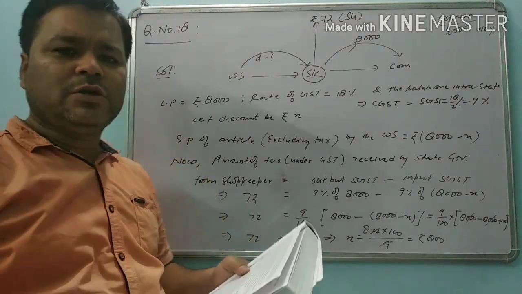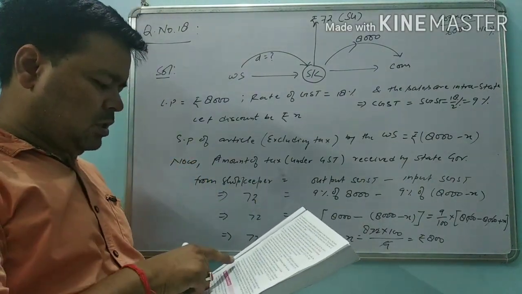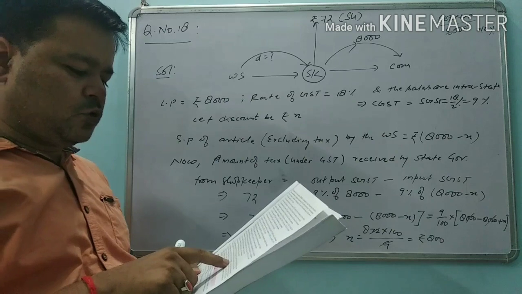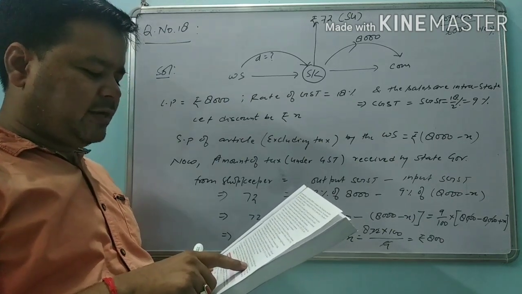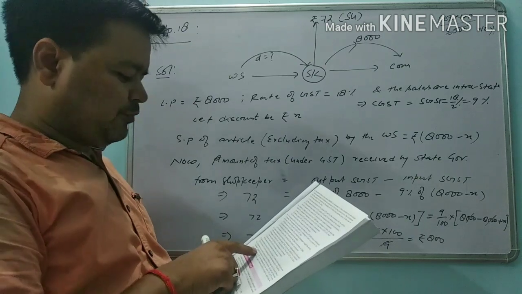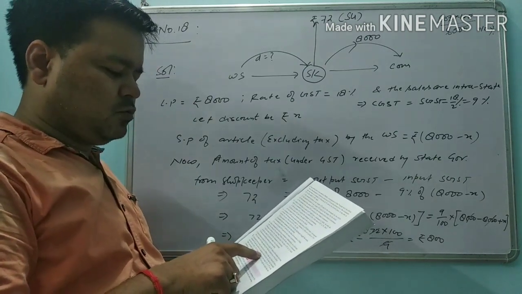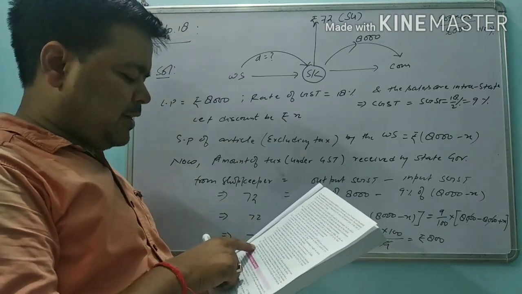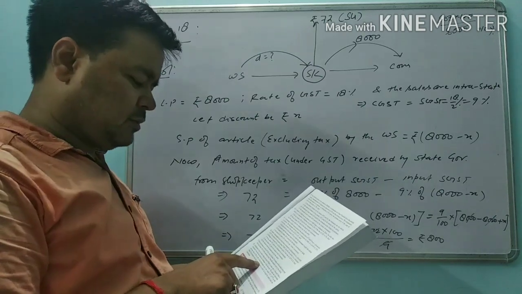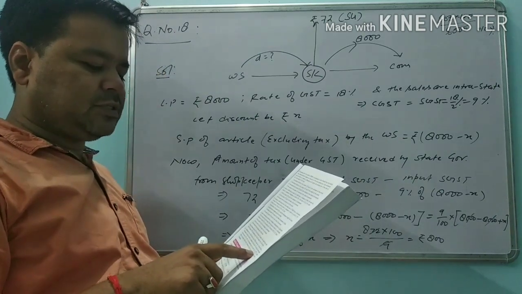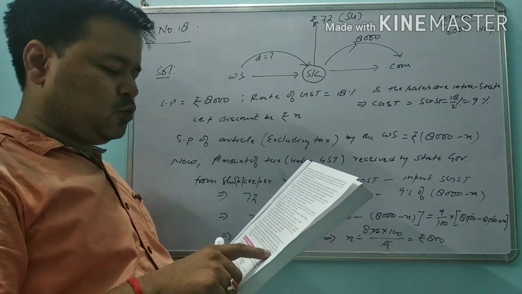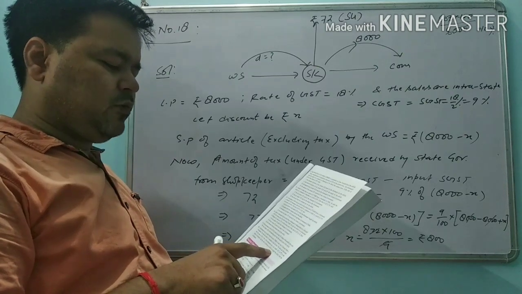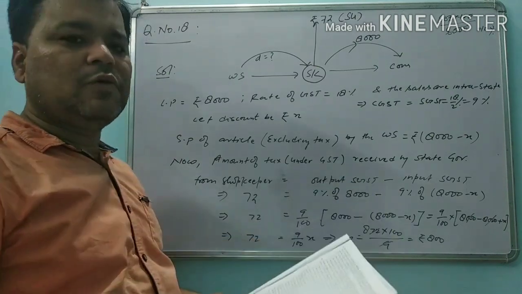Now let us see question number 18. See in your book: a shopkeeper buys an article whose list price is rupees 8,000 at some rate of discount from a wholesaler. He sells the article at a discount at the list price. The sales are intra-state and the rate of GST is 18%. If the shopkeeper pays a tax under GST of rupees 72 to the state government, then find the rate of discount at which he bought the article from the wholesaler.